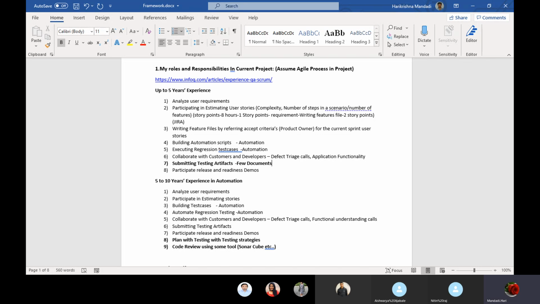Okay, and under which requirement is this user story or scenario? Whatever you are saying, these are the 4 scenarios I executed and I am submitting the results. Under which user story? So you need to have results. You need to have a requirement traceability matrix.